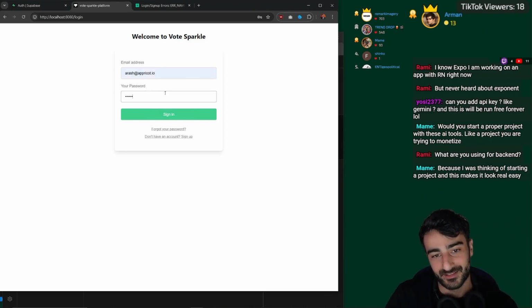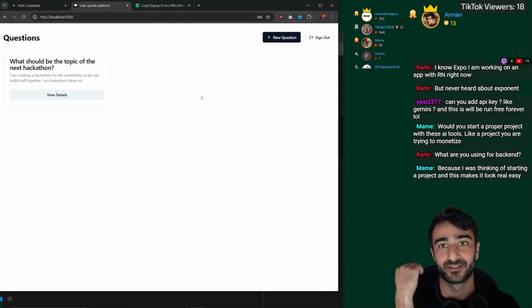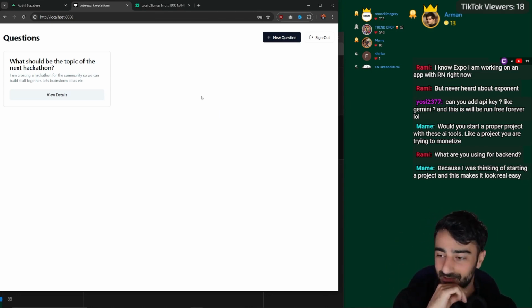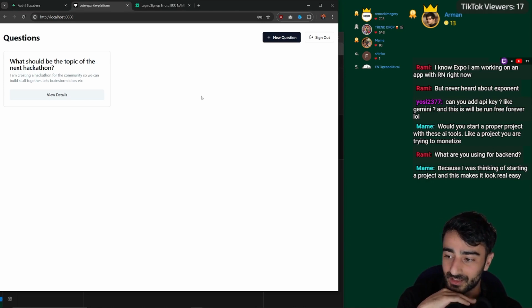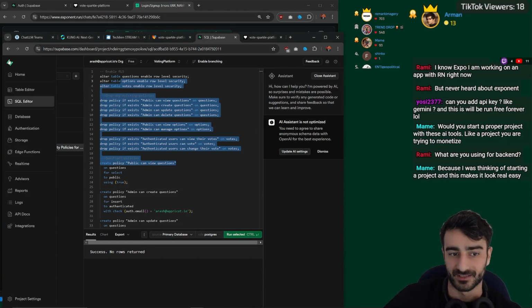Now, the next step for this, which I might not do yet, is actually deploying this to a domain. Once we get to that stage, there's probably a whole lot of other complications. What am I using for backend? This is Supabase backend, Supabase. It's open source, similar to Firebase.